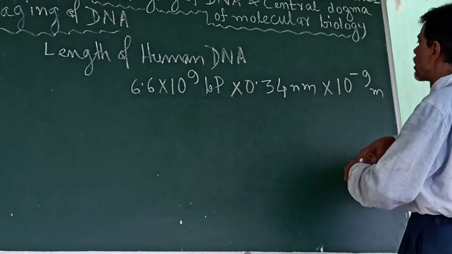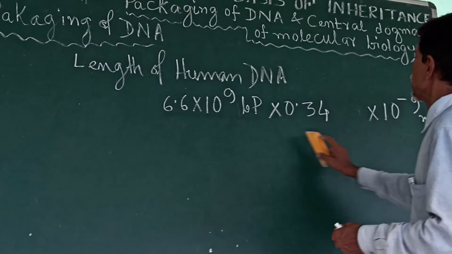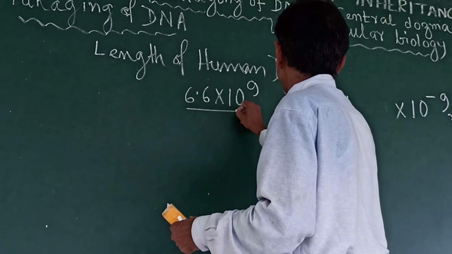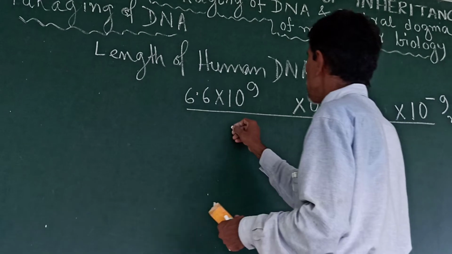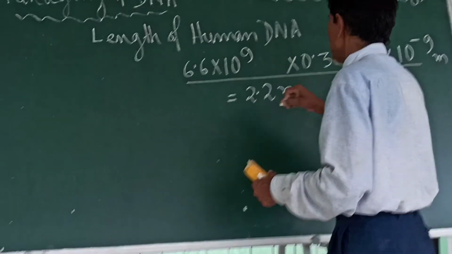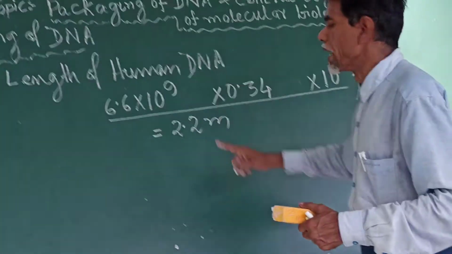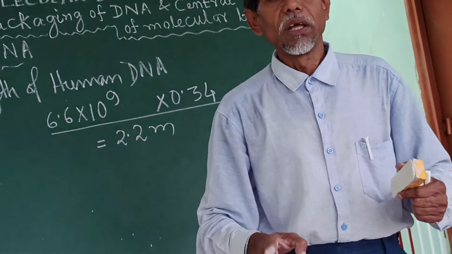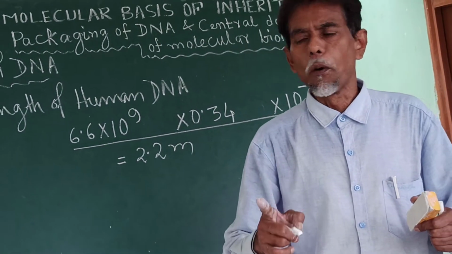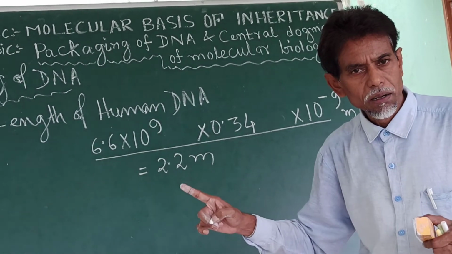So we have converted this into length. If you calculate this, it comes to exactly 2.2 meter. So the length of human DNA in a diploid cell is 2.2 meter.